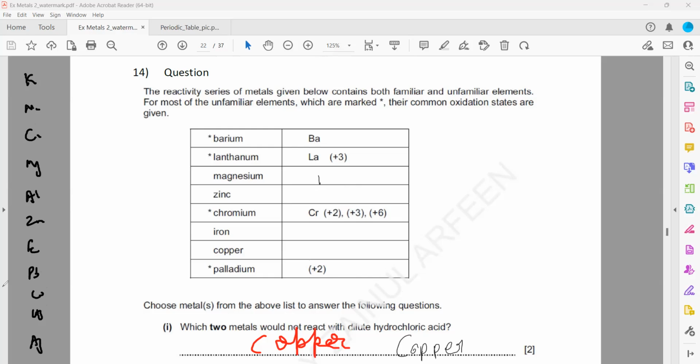Elements which are above copper usually react with acid. Below copper does not react with acid. So you have to select the metals which would not react. It means copper and below cannot react, but those which are above can react with dilute acid.